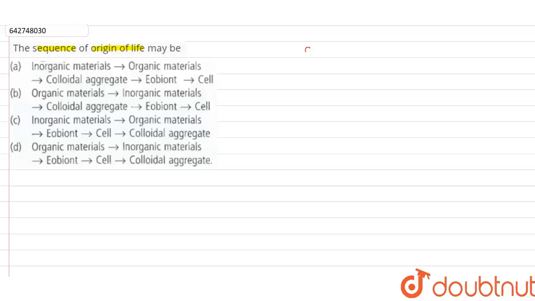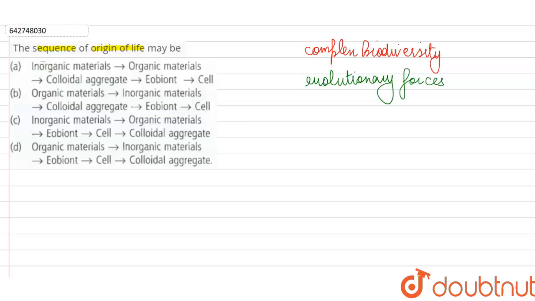In this question, we have to get the correct sequence for the origin of life. Now, we all know that today we can see a very rich, very complex biodiversity on our earth. So many different species of living organisms. But obviously, it has not been this way from the start. It has developed, it has evolved over a very long period of time by the action of evolutionary forces.